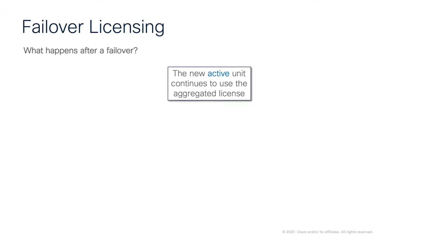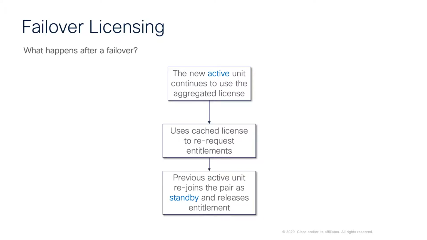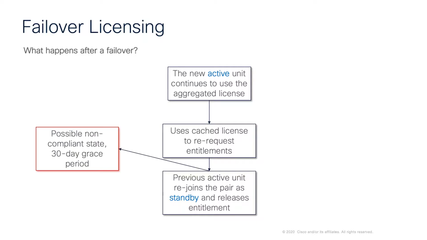So what happens after a failover? First off, the new active unit continues to use the aggregated license that it received previously. It uses cached license to re-request entitlements. The previous active unit was likely to rejoin the pair then as a standby, and at this point we'll release the entitlement.